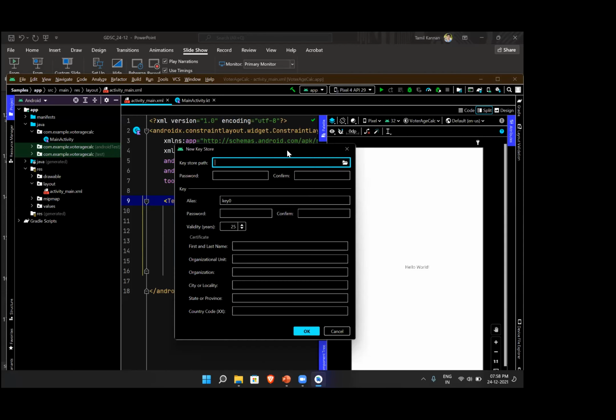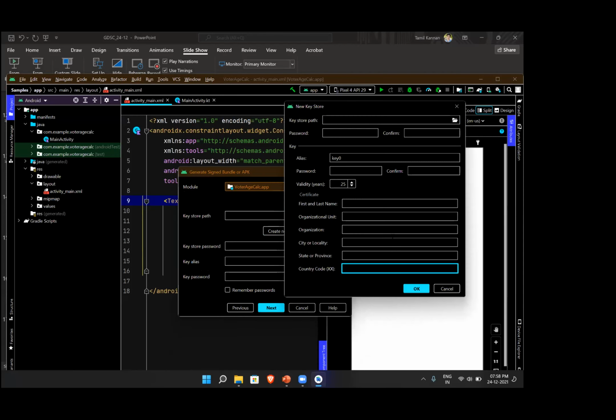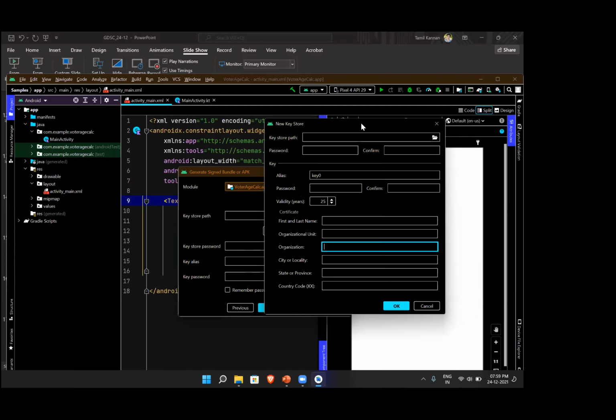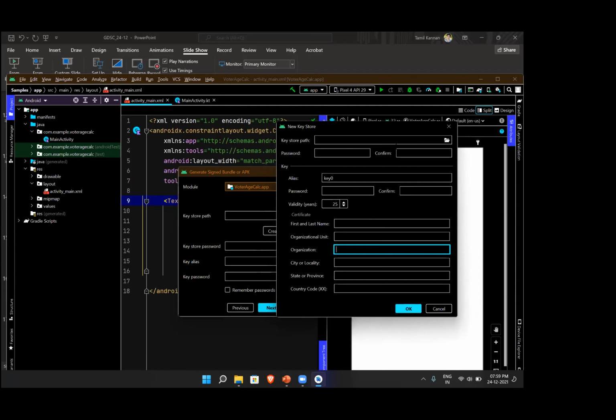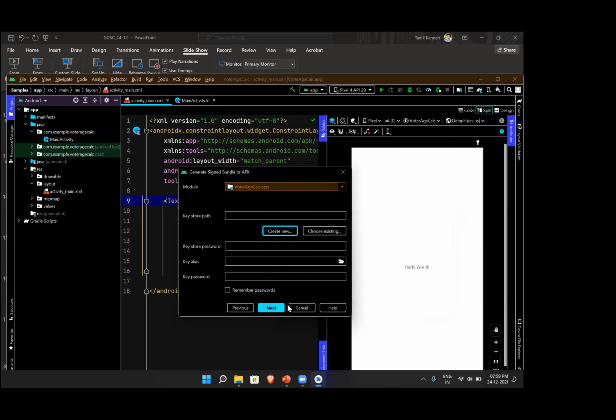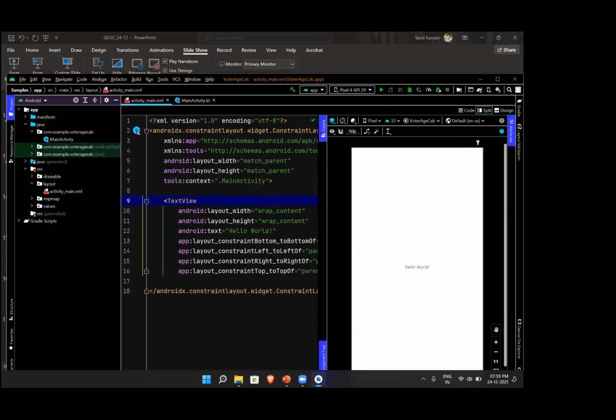We need to provide a key store path. This is our license, like a copyright thing. We need to provide a path, a password, an alias name and password, and years of validity. How many years will your application be valid? This licensing will be valid for that long, and you provide your first name, organizational unit, organization, everything you need. These are the licensing details. This will be unique for your application. You need to store this file safely, because this is the only key to open the lock of your application. That's why this is very unique. At last, if you press next, you'll be creating your AAB.